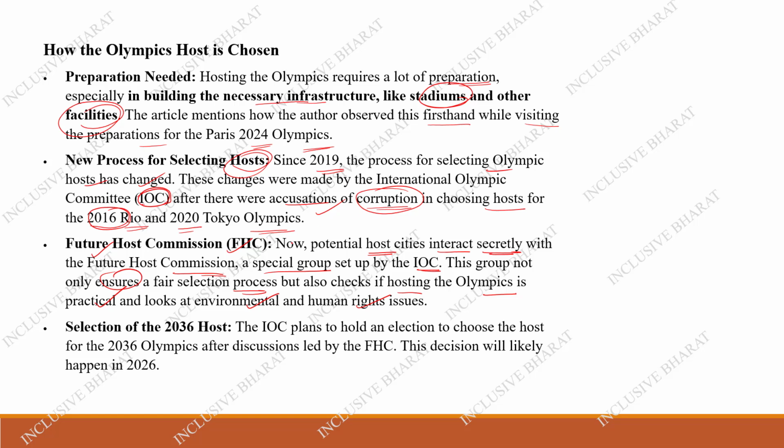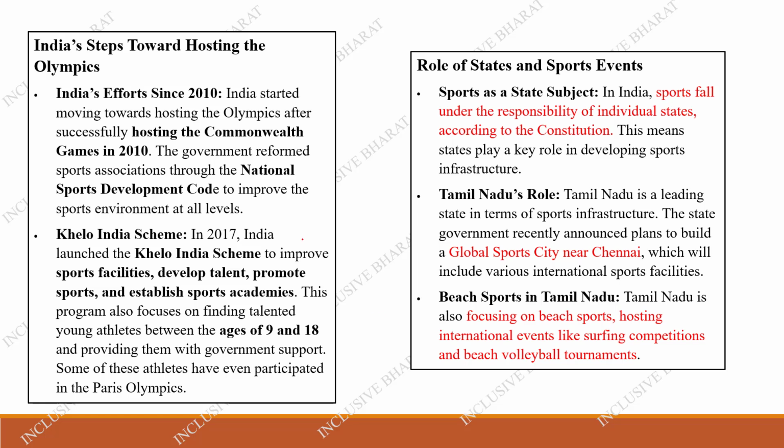So the selection of the 2036 host. The IOC, the International Olympic Committee, planned to hold an election to choose the host for the 2036 Olympics after discussion led by the FHC. So after having discussion with the FHC, there will be an election. This decision will likely happen in 2026. We'll have to wait and watch whether India will win this bid. So India's steps towards hosting an Olympics: India's efforts since 2010.